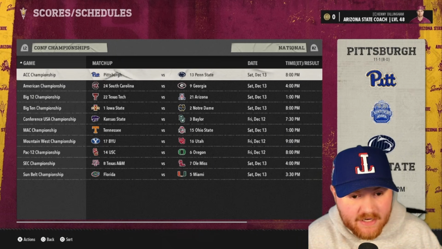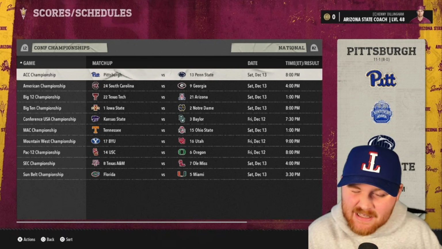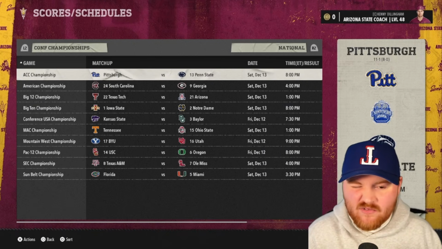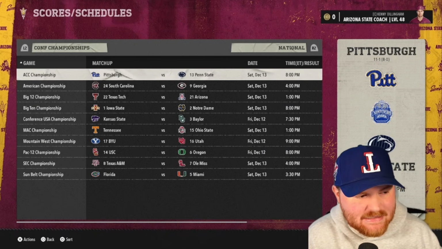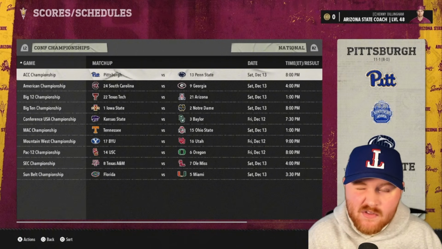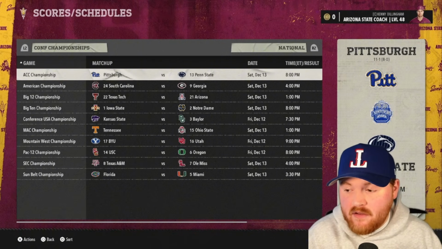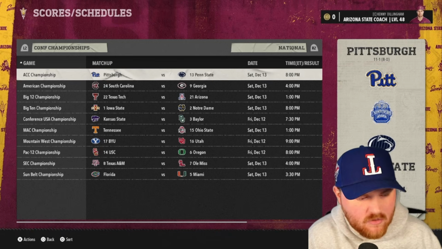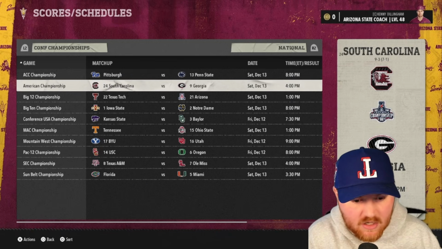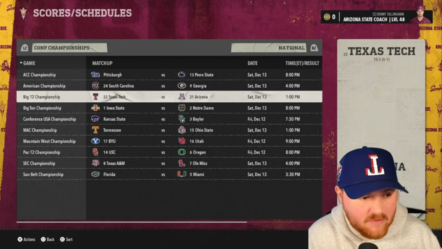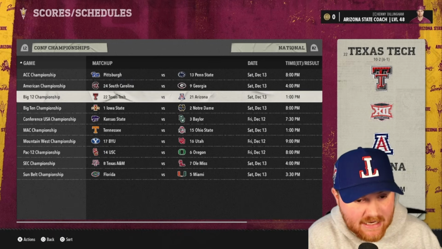So we get the All Pennsylvania Championship in the ACC. Pitt is 11-1, 8-0 in the conference, and they're unranked. That seems crazy. Northeast Conference is pretty weak, though. There's a lot of not good teams up there, so that might make sense. Georgia, always up top. They've got South Carolina in the American Championship game. Arizona, Texas Tech, Big 12 Championship game.